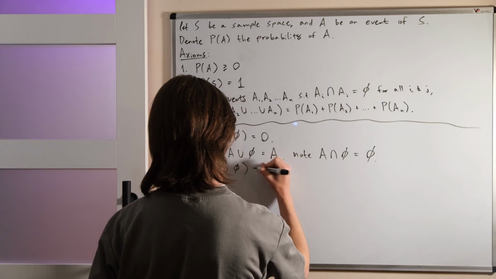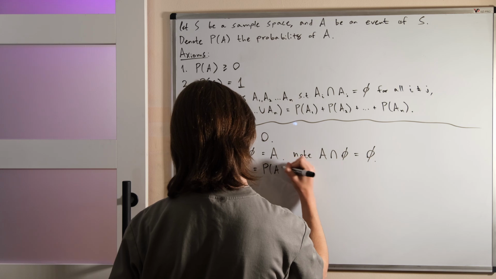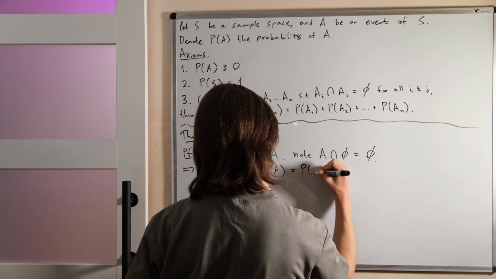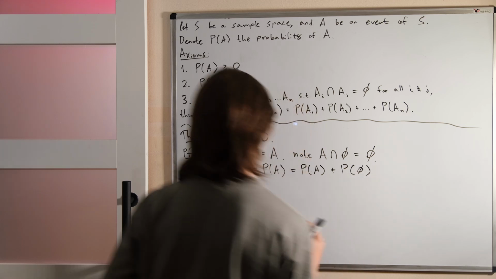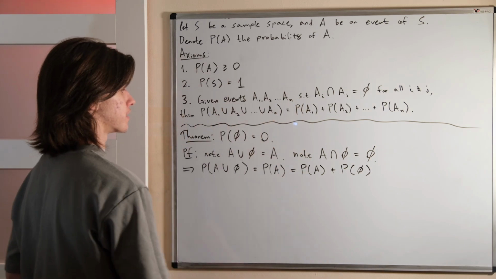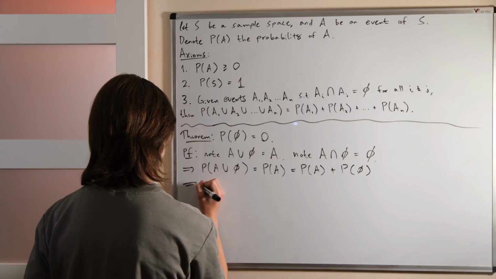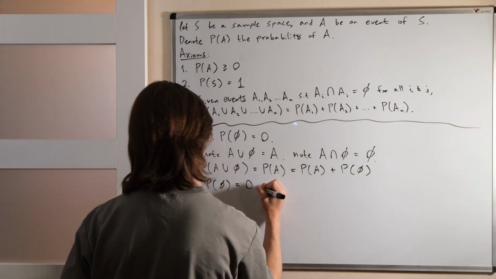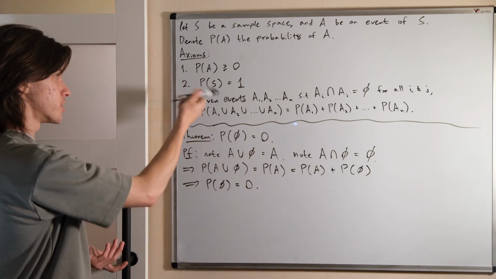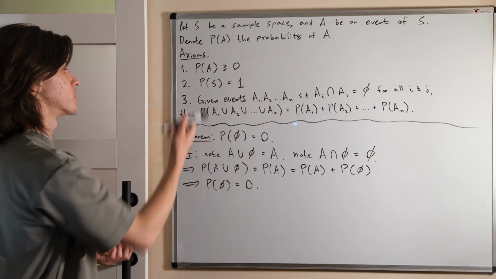So the probability of their union, which is P of A, is the sum of P of A and P of the empty set. And from this, we simply subtract P of A from both sides, and of course get that P of the empty set is 0. Very simple, using our 3 axioms, in fact, 1 and 3.